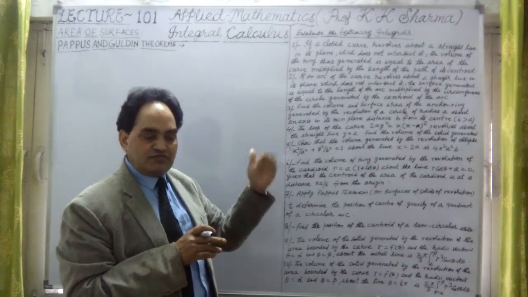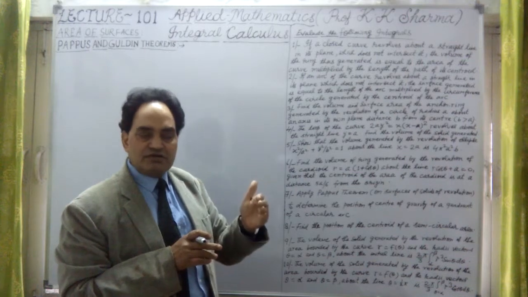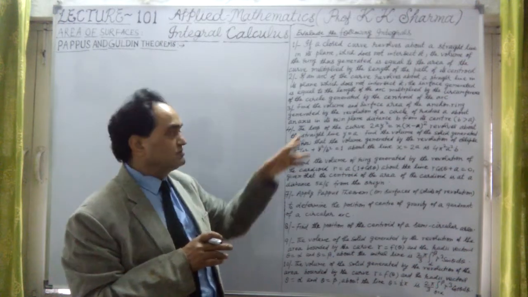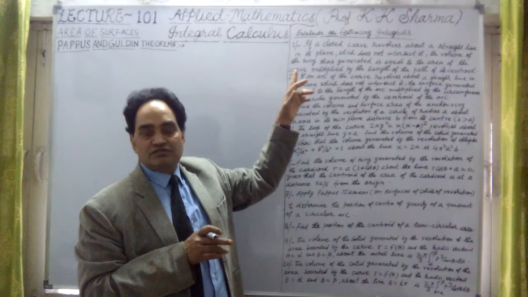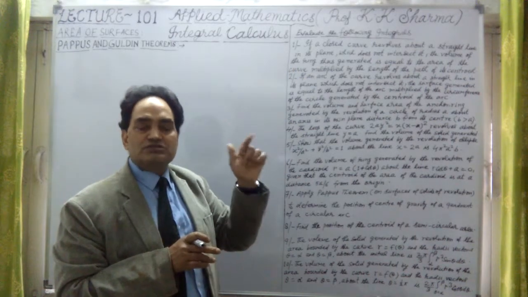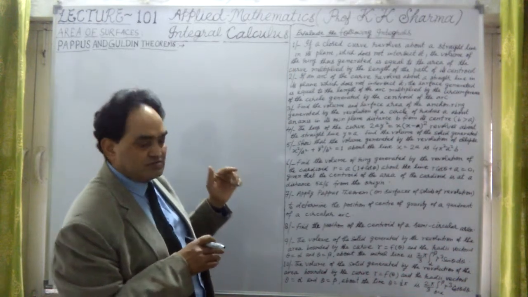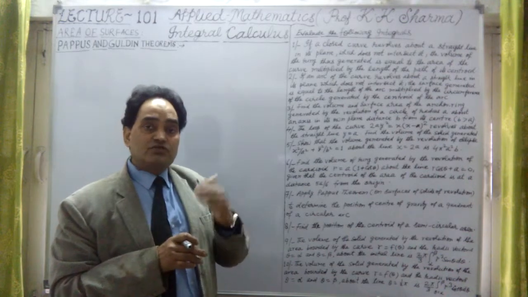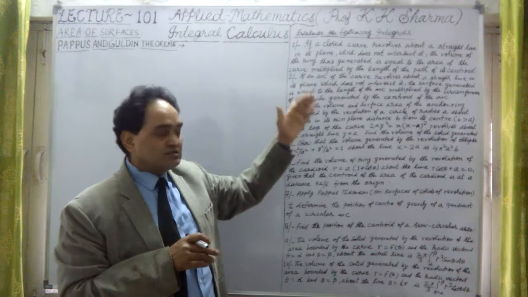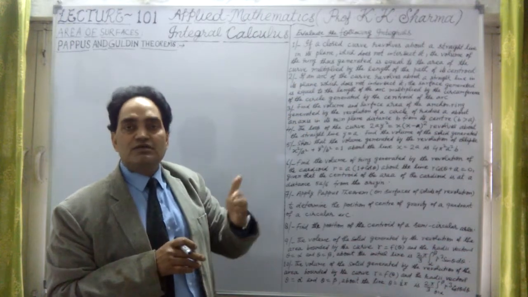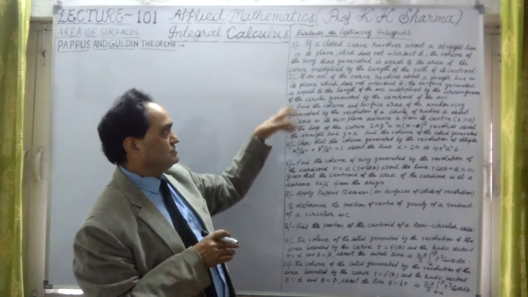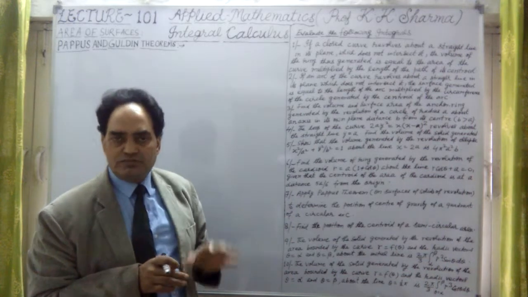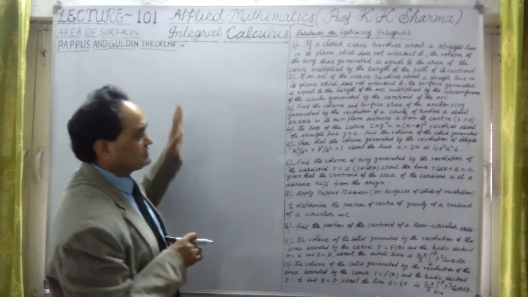Okay, so multiplied by the circumference of the circle generated by the centroid of the closed curve in the first case. In the second case, the centroid of the arc, the length of the arc. These are the two theorems given by Pappus and Guldin. They are known as the Pappus and Guldin theorems.